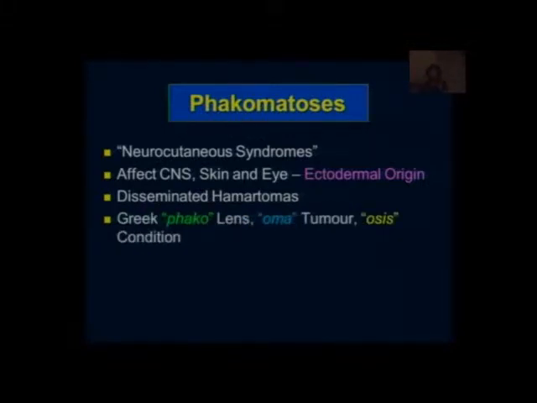And what do we mean by this word phacomatoses? So phaco in Greek means a lens, oma is a tumor, and osis is a condition. So it is a tumorous condition of the lens, okay? But this word phacoma was first coined by a Dutch ophthalmologist by the name of Van der Hoeve, and he saw some of the phacomatosis patients with eye manifestations, and so he thought that these are only tumors of the eye. So he coined this word phacoma, and phacomatosis developed from that.